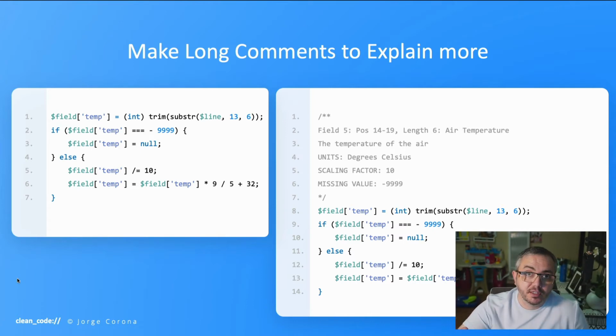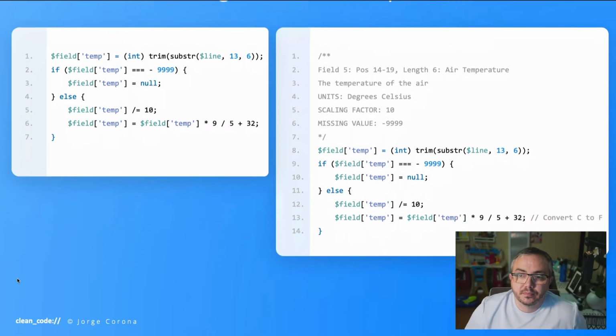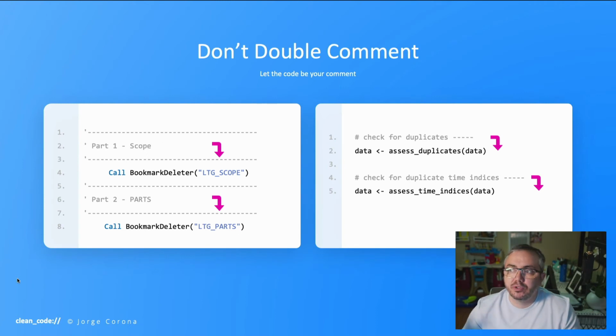And unfortunately, I see this a lot, that people don't comment enough when they need to comment. Like, this is complicated stuff. What is going on here? Just tell me. You don't have to replicate this 10 times. If you tell me once, I got it, you know. Please don't double comment.